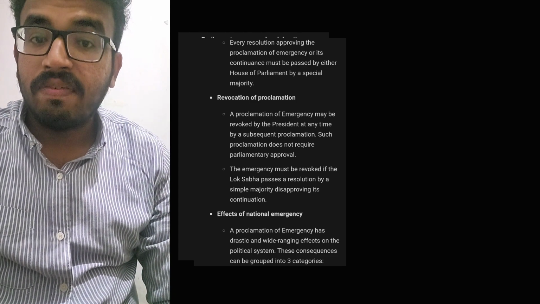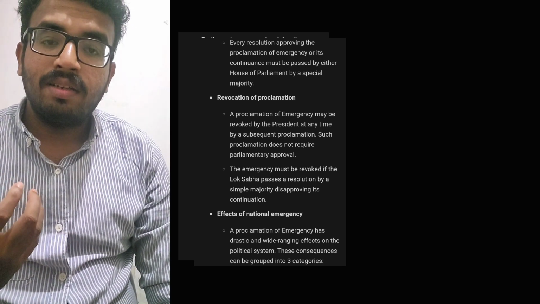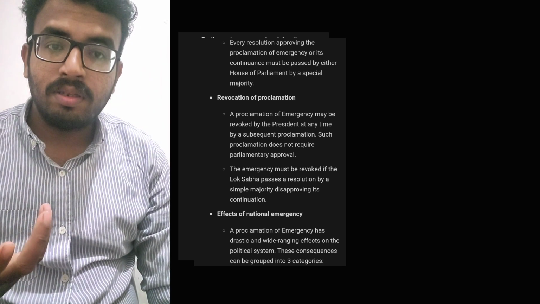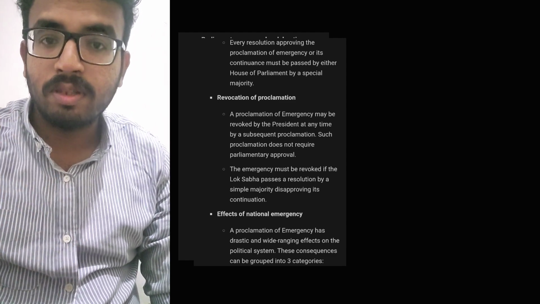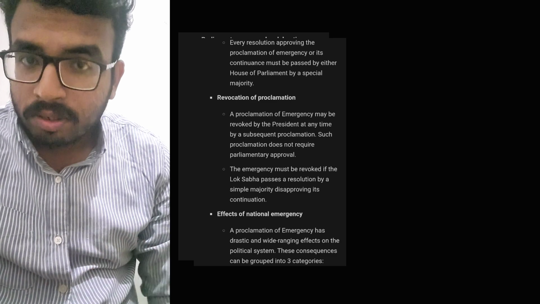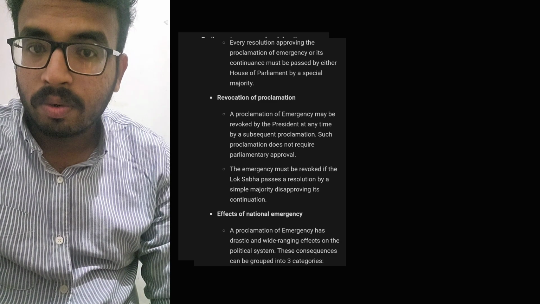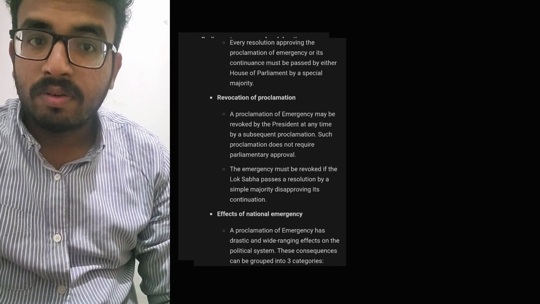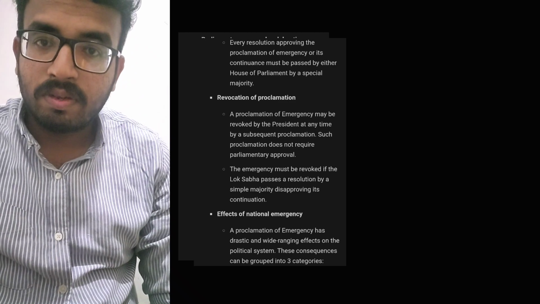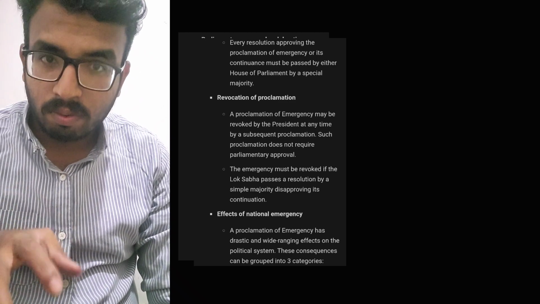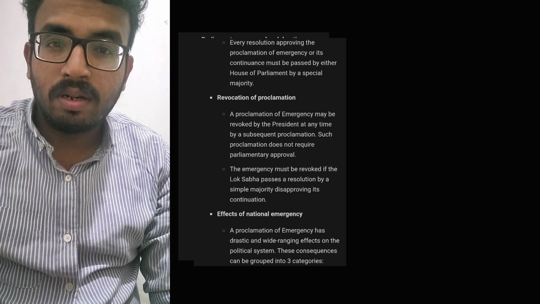Now let's discuss the effects of national emergency. In this part only you will understand the difficulties, or what the people are talking about the emergency. A proclamation of emergency has drastic and wide-ranging effects on the political system. These consequences can be grouped into three categories. First is the effects on the center-state relations, and we are going to discuss that first. While a proclamation of emergency is in force, the normal fabric of the center-state relations undergoes a basic change. This can be studied under three heads.